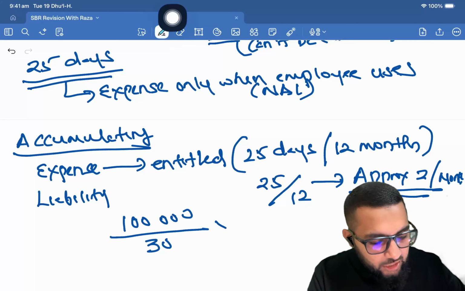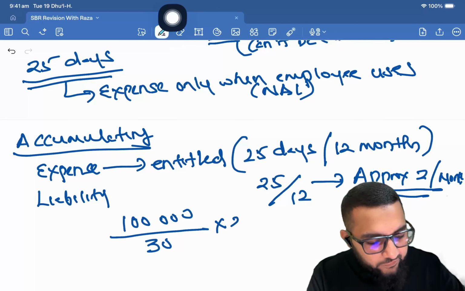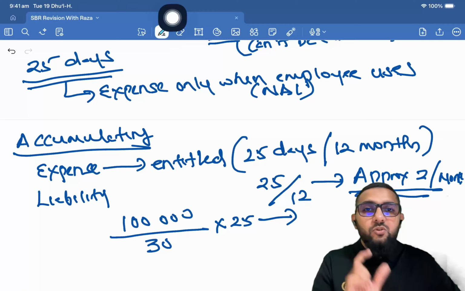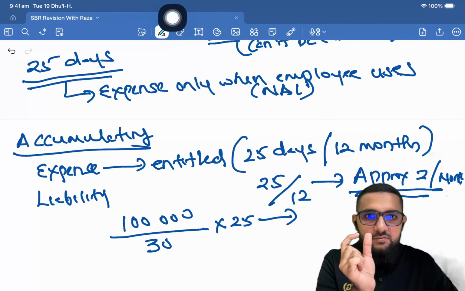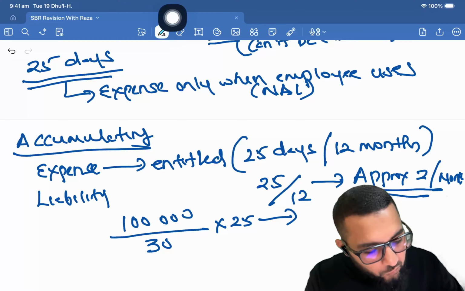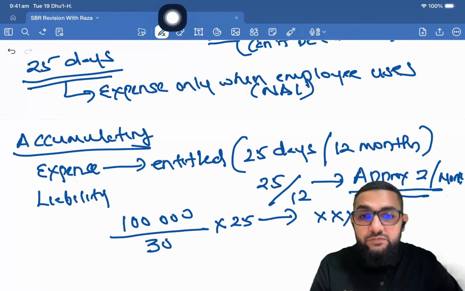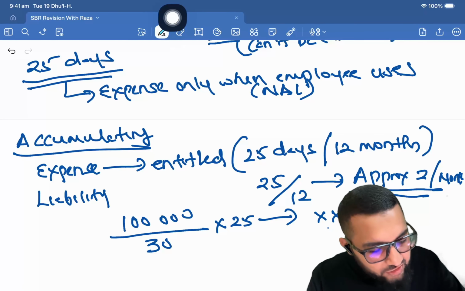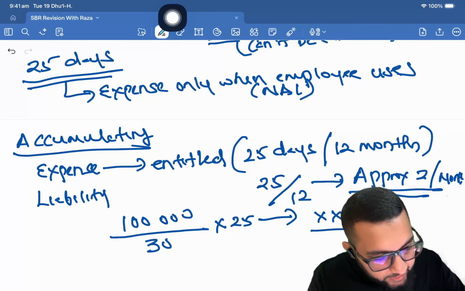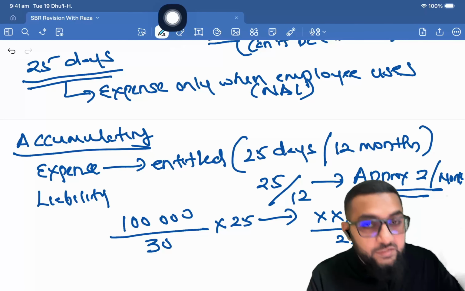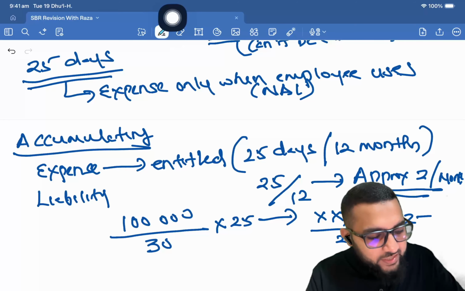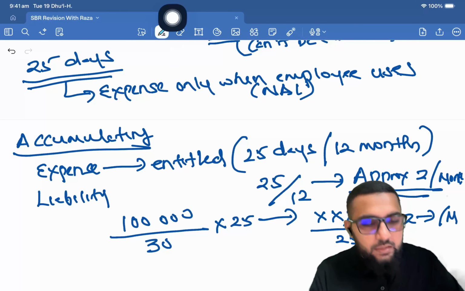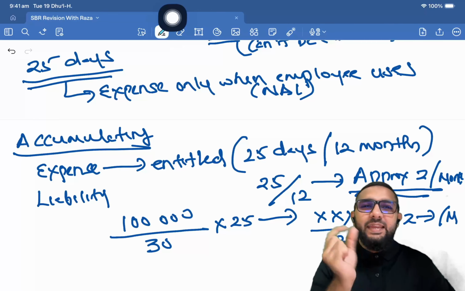Divided by 30, multiplied by 25, this is going to be the total amount that will be paid for the leave days. Whatever the figure is here, you divide by 25 since it's for 25 days and multiply by 2. That's going to be per month. So that's the entitlement.